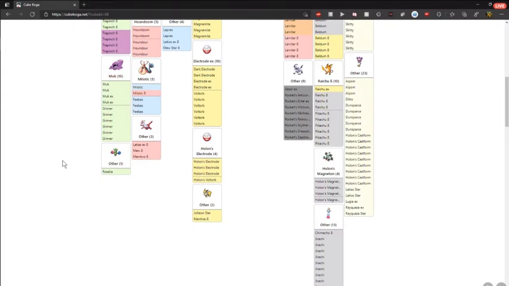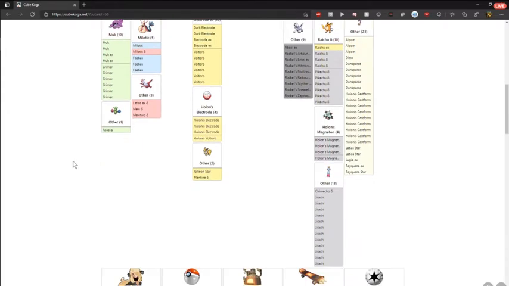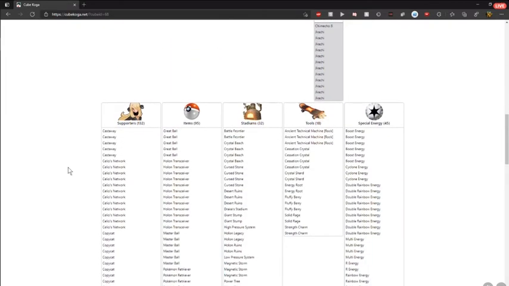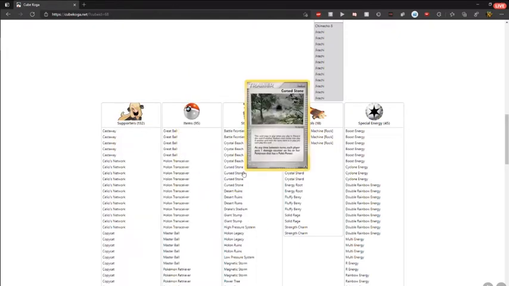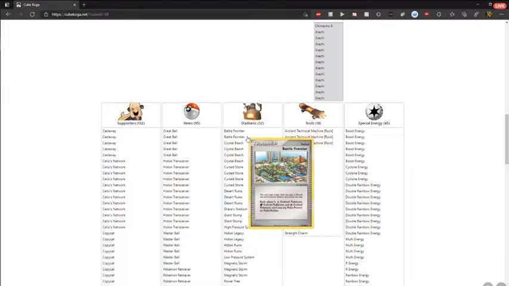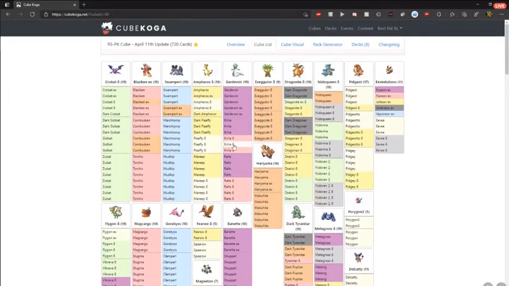So it's just a really clean sort of way of visualizing a cube. We're used to seeing cubes in spreadsheets mostly, with set codes and set numbers, and not everyone knows what those cards will do, just based off of the set number. Whereas this, anyone can dive in. They can easily come in and see, oh, what does this card do? Oh, this is interesting. What does this card do? Which is just really cool, I think. So this is what a cube will look like when you've finished building it in Cube Koga.